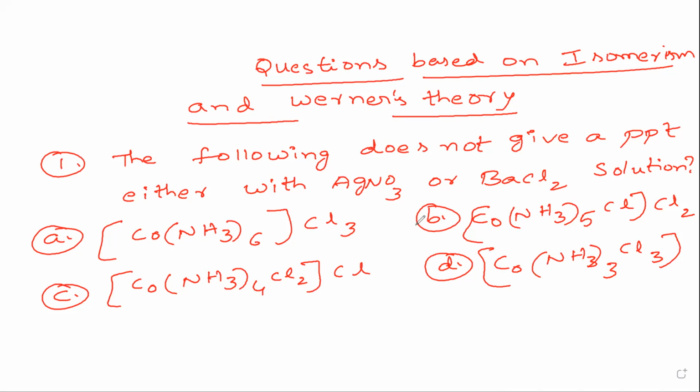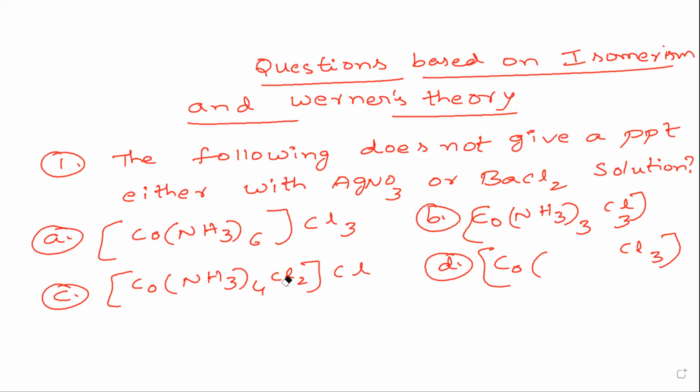I have written the wrong option here. One second, please note down. This is [Co(NH3)3Cl3]. I'll just write the options again. [Co(NH3)3Cl3], with Cl3 inside and no Cl outside.